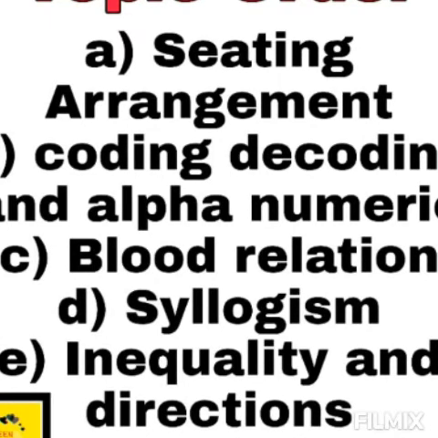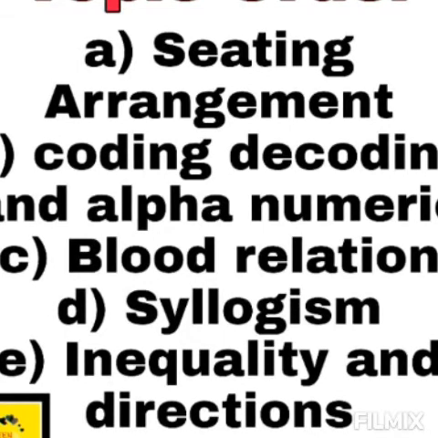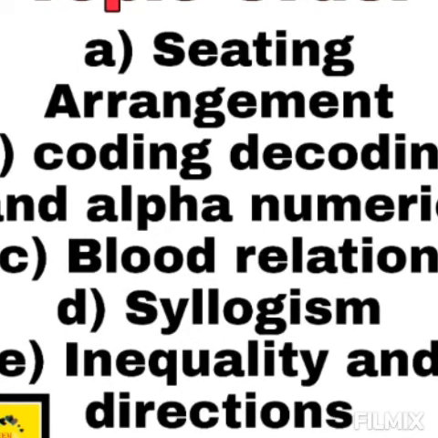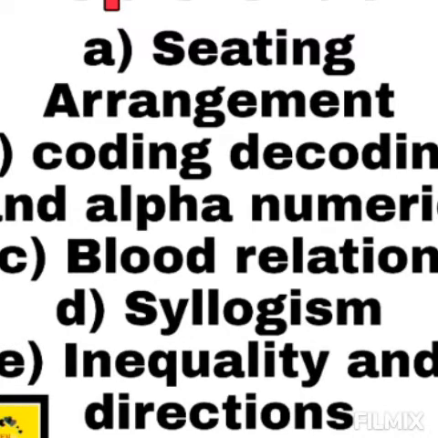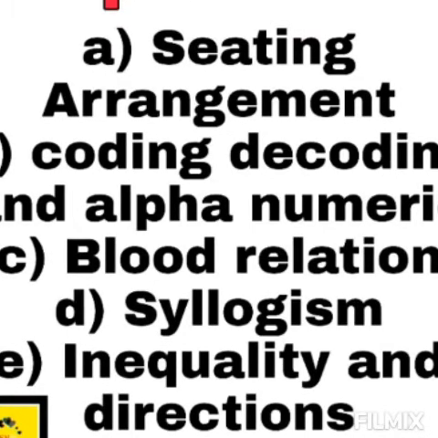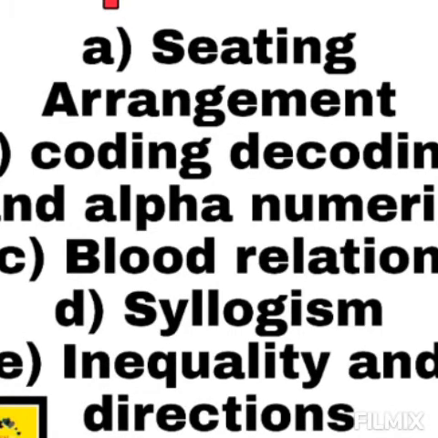For example, if the question is given as Raju is father of Ramu, imagine yourself as Ramu, your father as Raju, and so on. And go for syllogism. In syllogism there are many methods, but I prefer the Venn diagram method. Next, go for inequality and directions. In directions also, imagine yourself like you are walking, turning right, left. Draw the lines according to it.